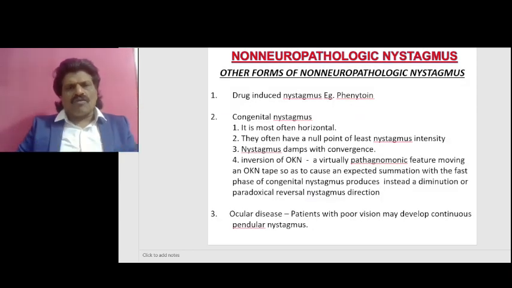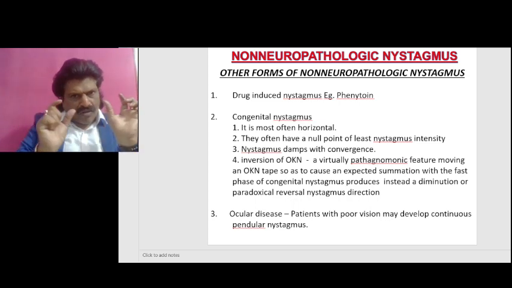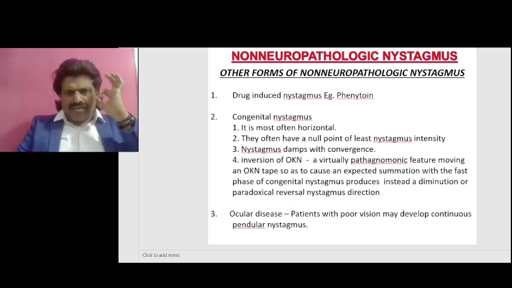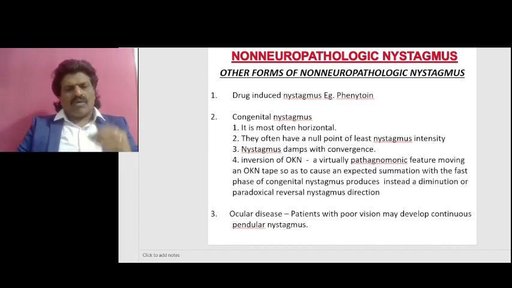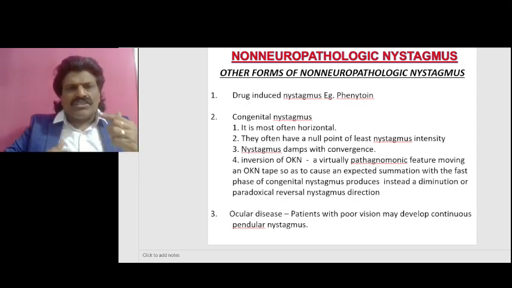The other forms of non-neuropathologic nystagmus include drug-induced nystagmus, example phenytoin. Congenital nystagmus is most often horizontal. They often have a null point of least nystagmus intensity. Nystagmus damps with convergence. But one important characteristic feature of congenital nystagmus is inversion of optokinetic nystagmus.